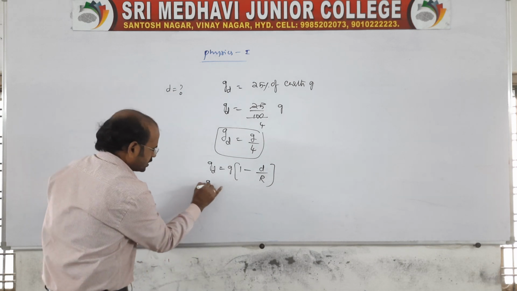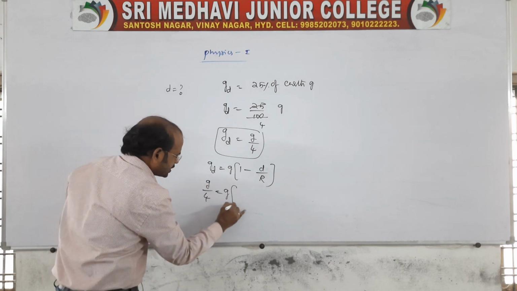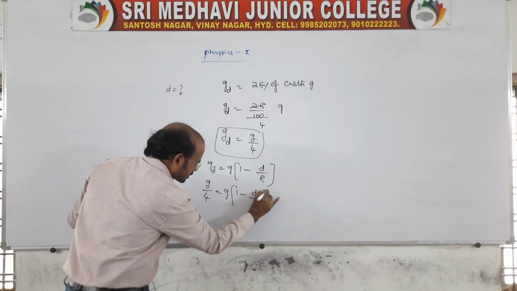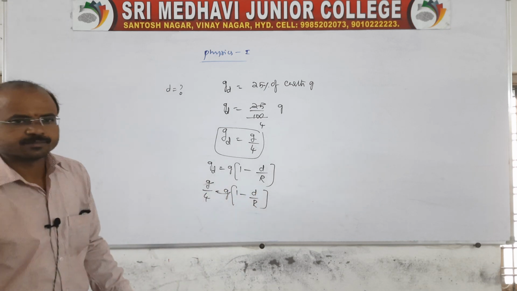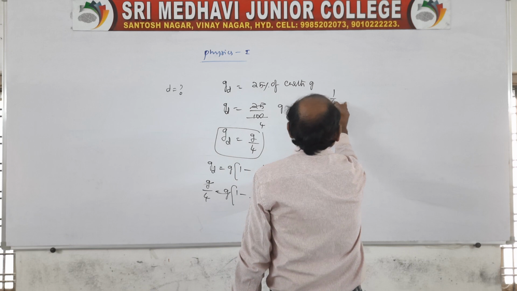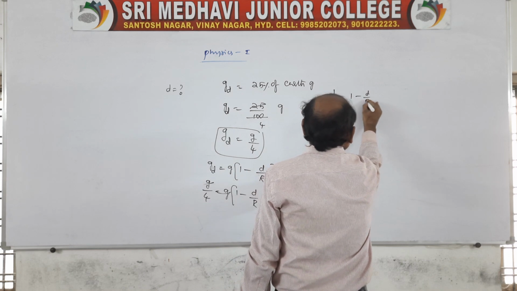So g by 4 is equal to g into (1 minus d by capital R). So g is cancelled. Directly we can take 1 by 4 is equal to 1 minus d by capital R.